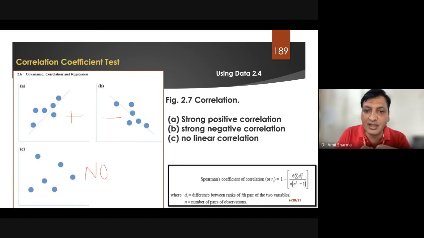We can write in our thesis that A does not have any correlation with B, that there is no correlation.